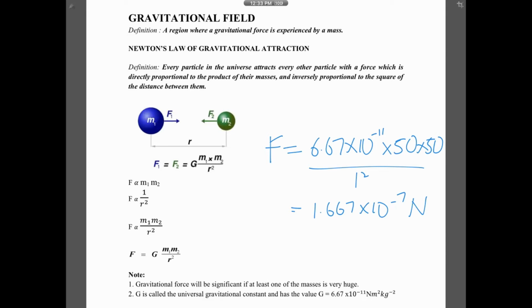So because the Earth's mass, can you guess what's the Earth's mass? It's about 6 times 10 to the power 24 kg. Yeah, so because the Earth's mass is so big, between you and the Earth, you will feel the force. That is your weight that you feel. Understand? So this is how you calculate the gravitational force.